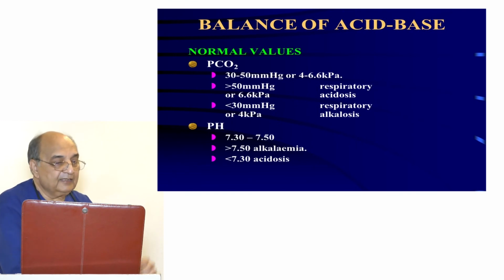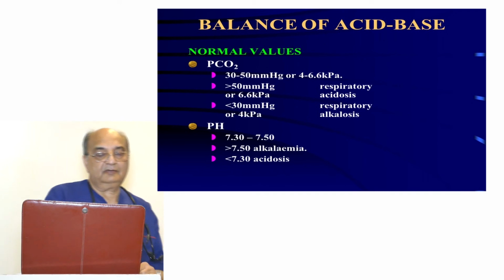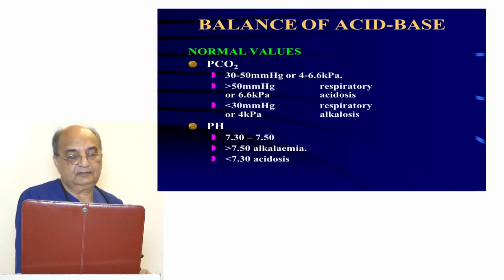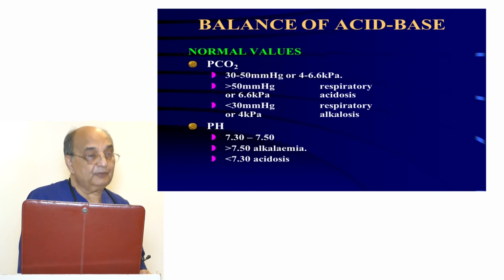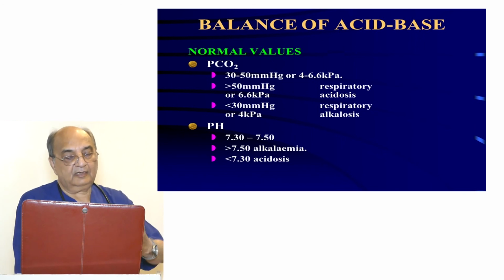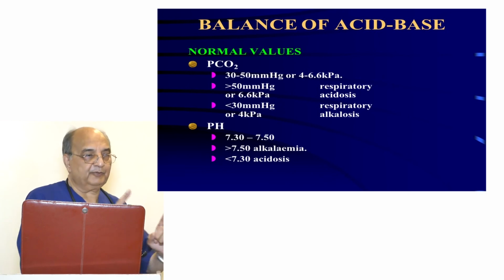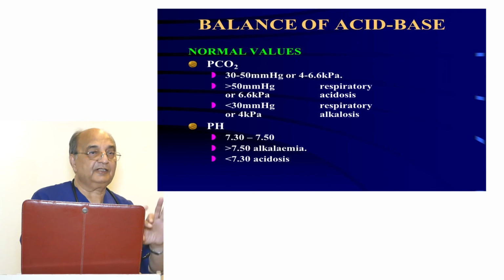Now if it is greater than 50 millimeters of mercury or greater than 6.6 kilopascal, it means it's a respiratory acidosis. If it is less than 30 millimeters of mercury or less than 4 kilopascal, it is respiratory alkalosis. And the rest, between 30 and 50, are the compensatory ranges. They are compensatory ranges. Right?